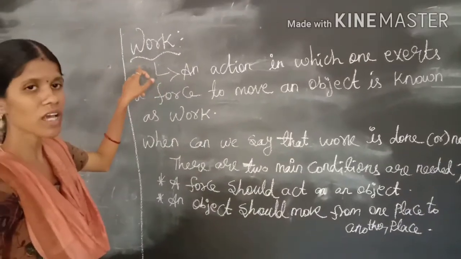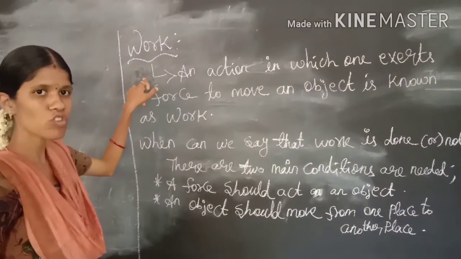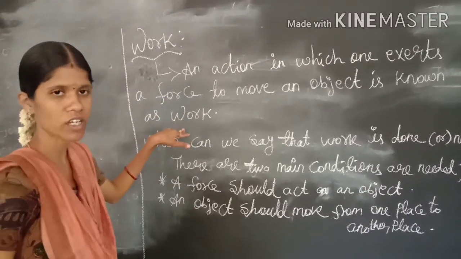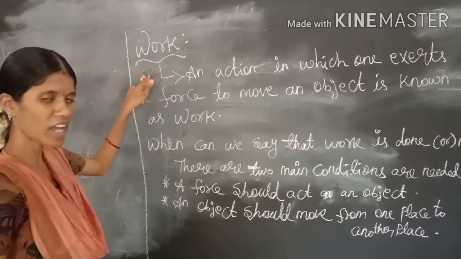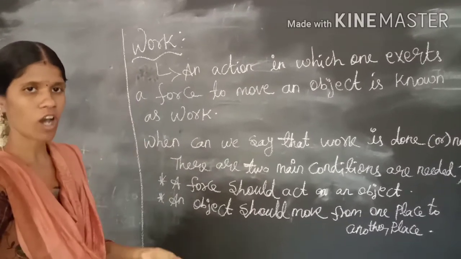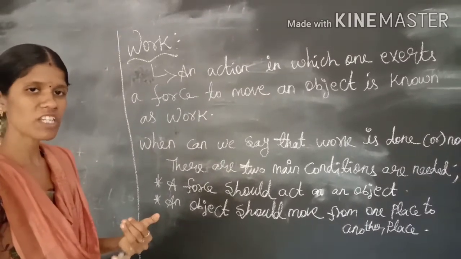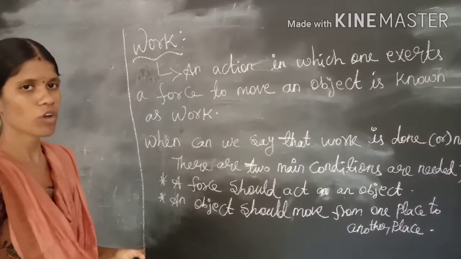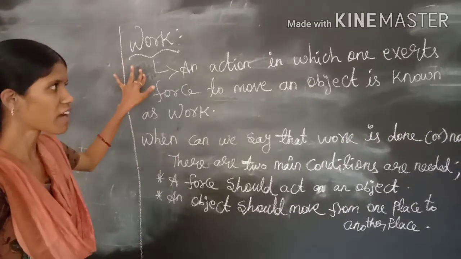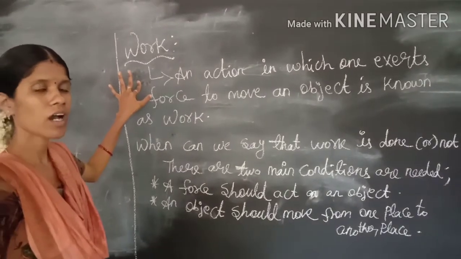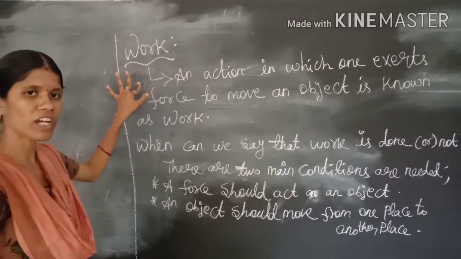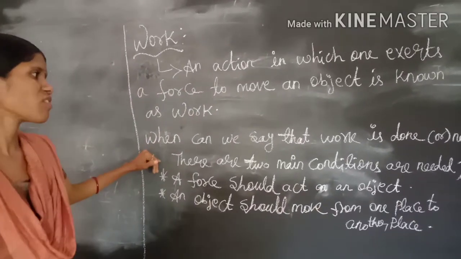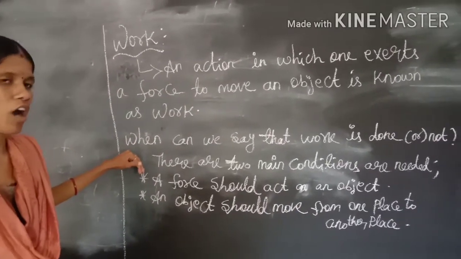By using work we change the position of the object, which means it is changed from rest to moving condition or moving condition to rest. So by using work we change the rest condition or moving condition of the object.